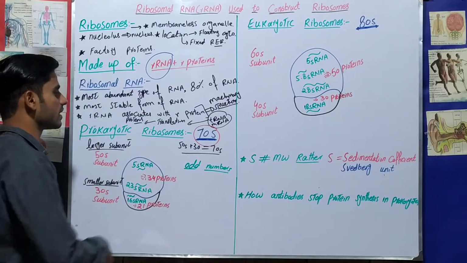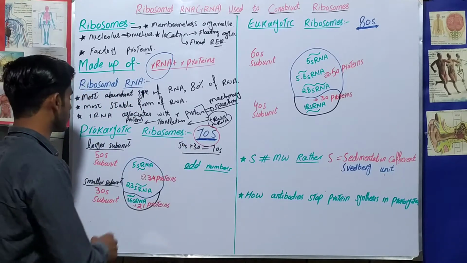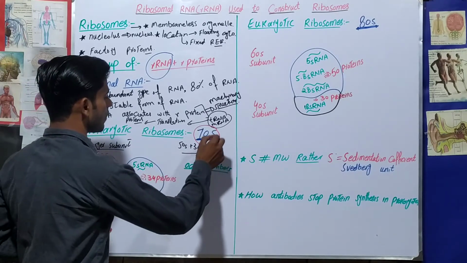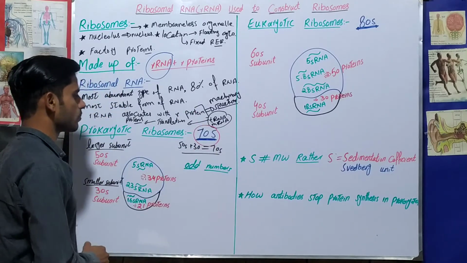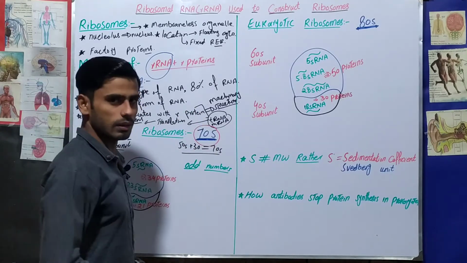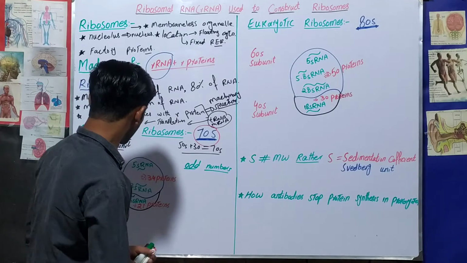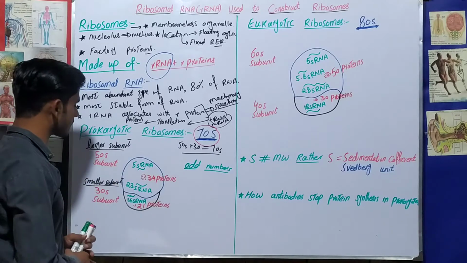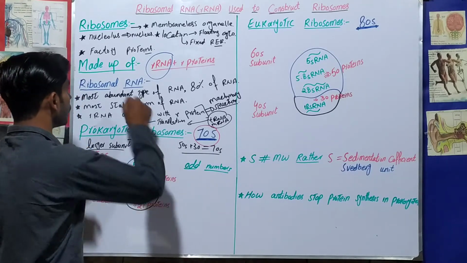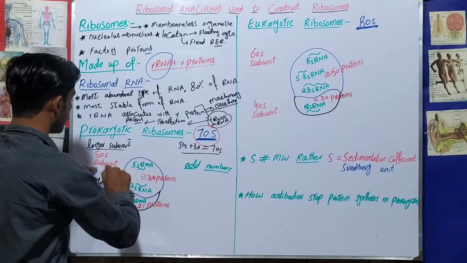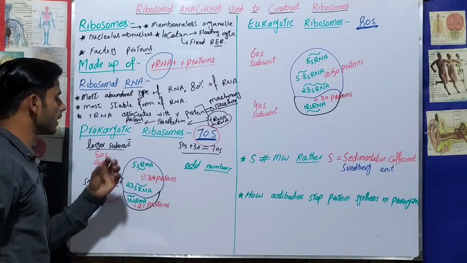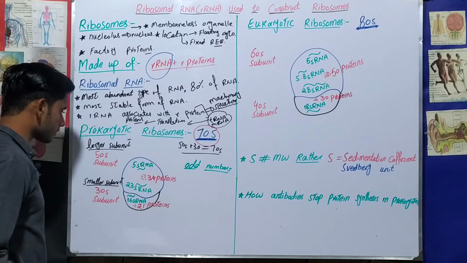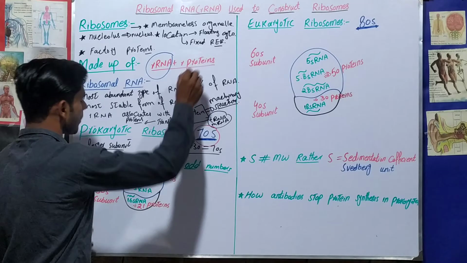So two concepts. The first one is that 70S is made up of two further subunits. One is the larger subunit, that is 50S, and the smaller subunit, that is 30S. They will combine with each other, and they will form the 70S, and we can remember these by the odd numbers. And the next one, now we will talk about it in further detail: this larger subunit, the 50S subunit, is made up of two things. You know that this is the ribosome, the 50S ribosome subunit, that is made up of ribosomal RNA and ribosomal proteins.